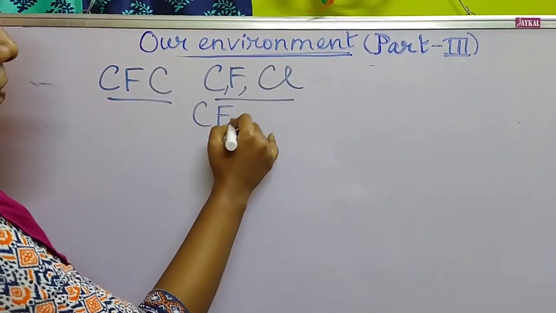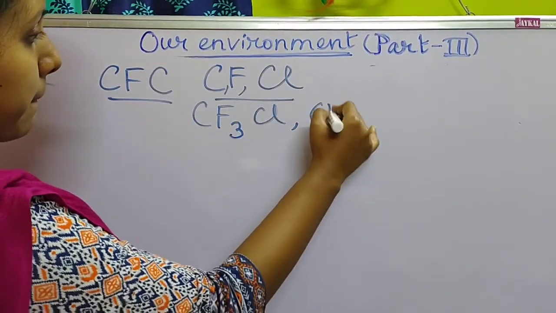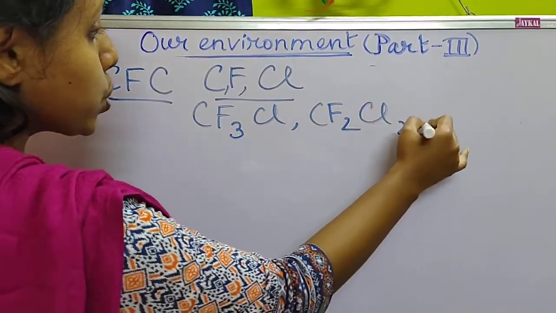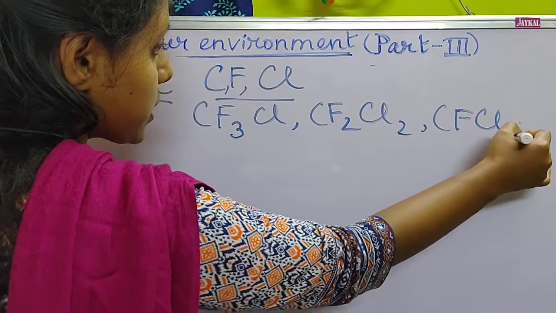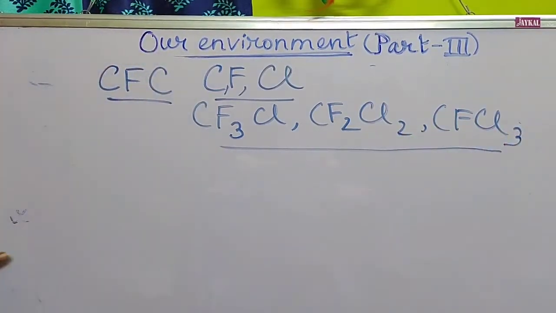So it could be CF3Cl, CF2Cl2, CFCl3. These chlorofluorocarbons are released into the atmosphere by different sources, like refrigerators and coolers.